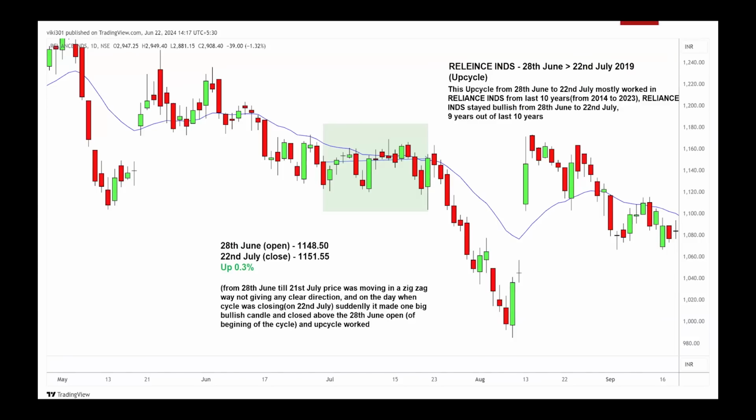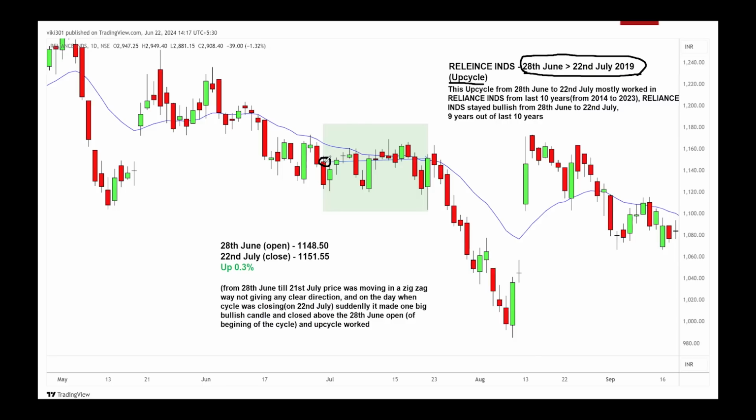Now to briefly explain the meaning of entering late in the up cycle, I've taken the same chart, Reliance Industries, which I showed you earlier. This is the chart of 28 June to 22nd July 2019, and Reliance had an up cycle during that period. Suppose you took a long trade at the start and waited for the cycle to end, thinking you would make a big profit.